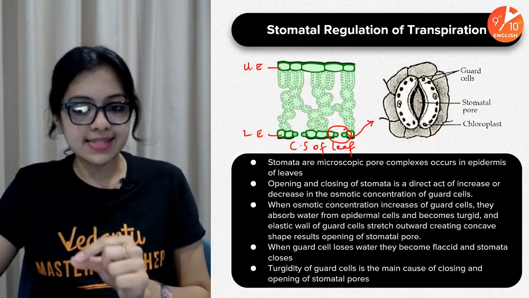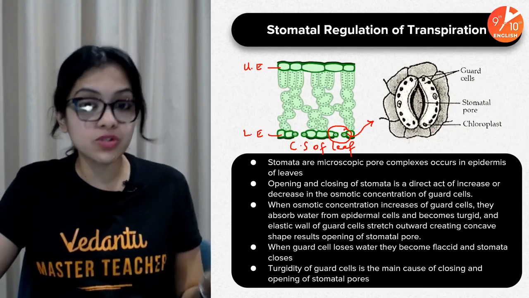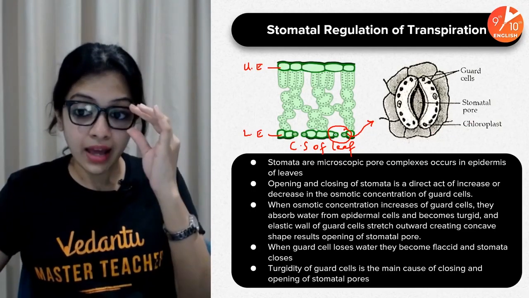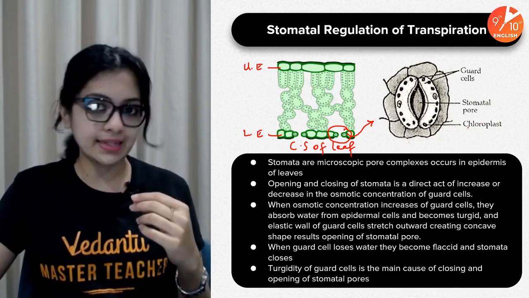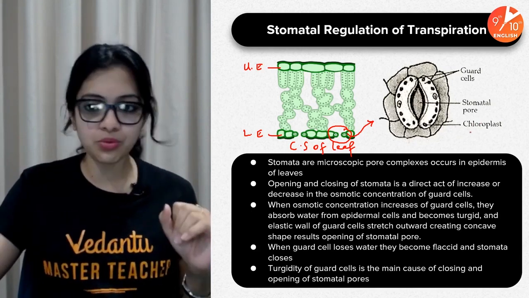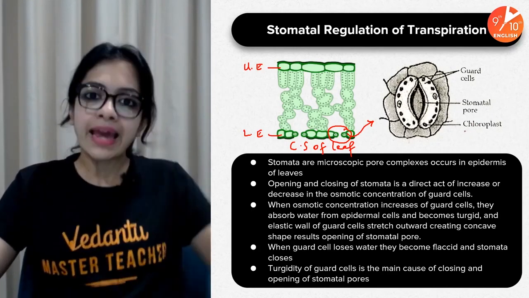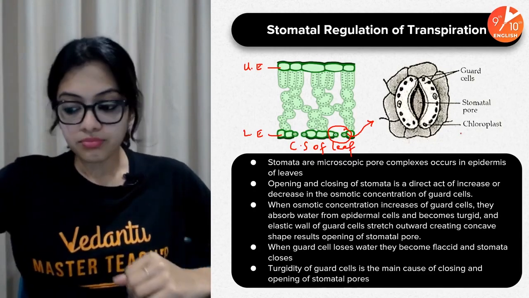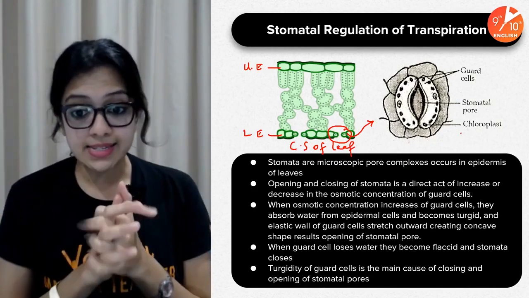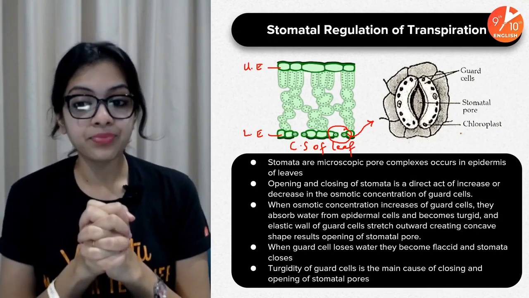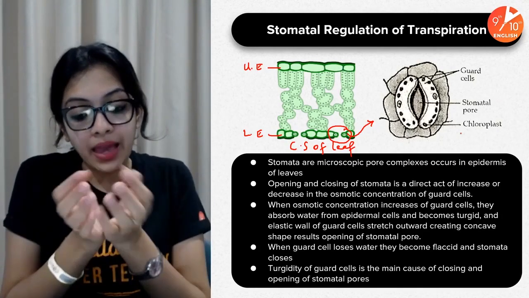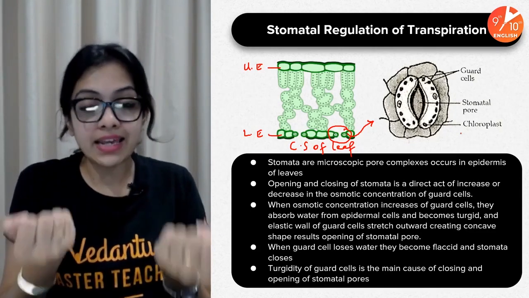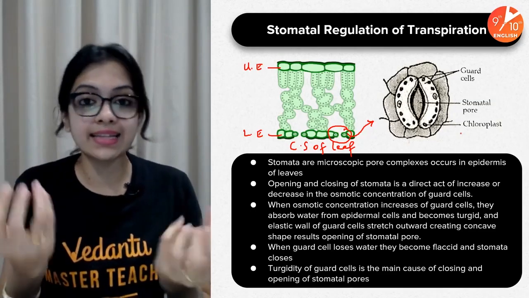Now inside the guard cells, just as most other photosynthesizing cells in a plant body have, there is an organelle which is called chloroplast. So obviously there would be chlorophyll also in it. You're well aware of all of that. Of course, in the chapter photosynthesis also, we will be discussing details of this. The main thing we need to understand here is that the opening and closing of stomata is actually a direct result of increase and decrease of the water content inside the guard cells.